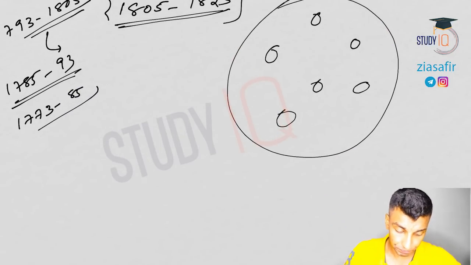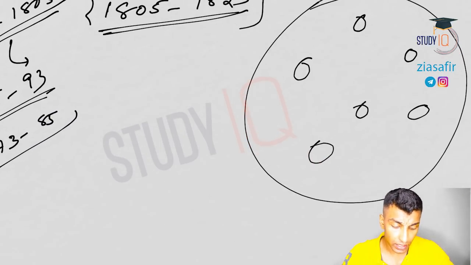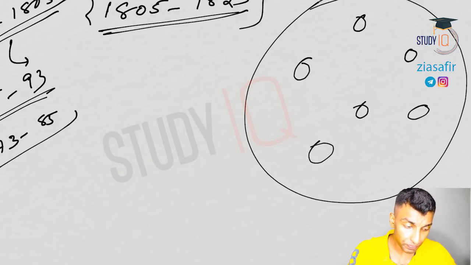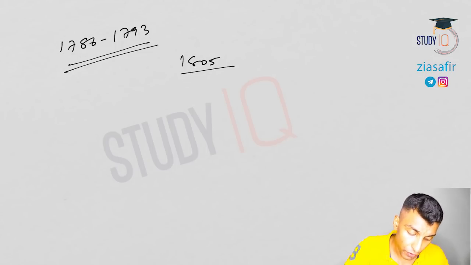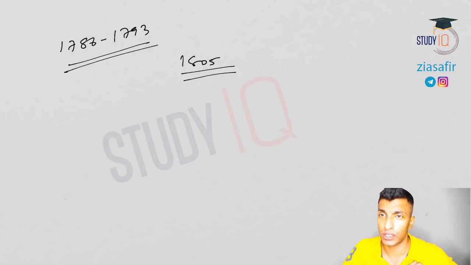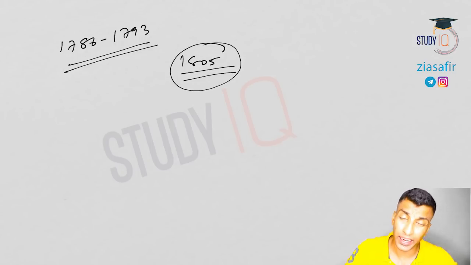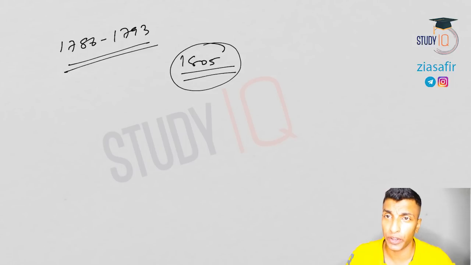So in this session we are going to talk about the period 1805 to 1823. When we discussed Lord Cornwallis, I told you his time was from 1786 to 1793, and I told you he will come back to India again, and that was for a few months, but nothing significant actually happened during that time. So in 1805, for a few months, Lord Cornwallis came back, and it is not significant from the exam point of view, so we don't want to discuss this period.